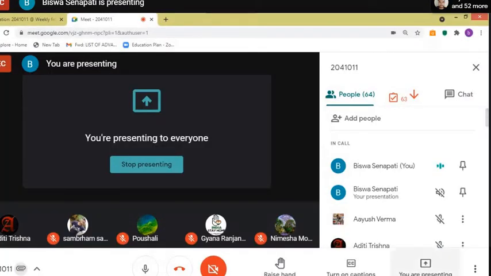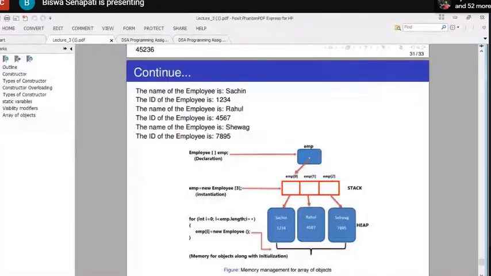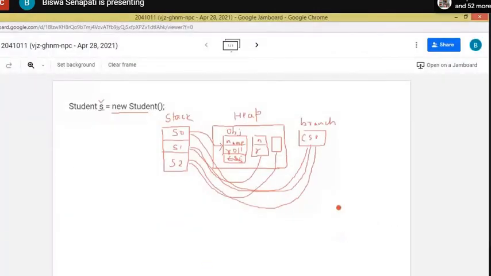So obviously this is possible, and the concept behind this is called the static data member. If you go for a static data member, only a single memory is allocated, and all the object references access that location, and it belongs to all objects. So obj1, obj2, obj3, any object reference can access this branch.